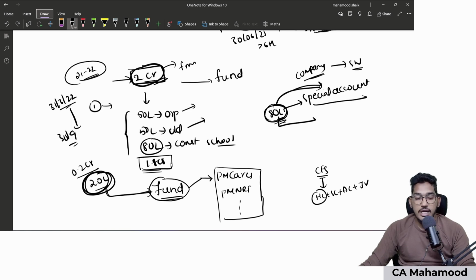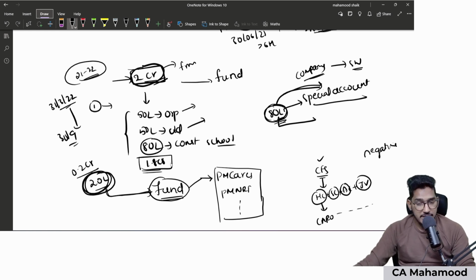You need to go through individual audit reports of all these companies which are included in the consolidated financial statements. Particularly, you have to go through CARO reports of all these companies and find out in any of this company's CARO report, is there a negative remark? If yes, I need to mention in the consolidated financial statements audit report which company contains that negative remark and which paragraph contains a negative remark that I have to mention.